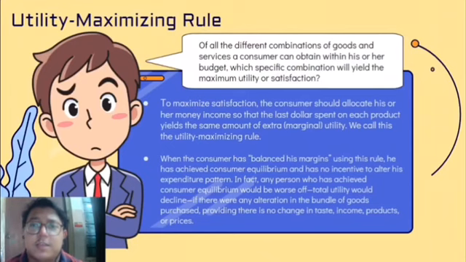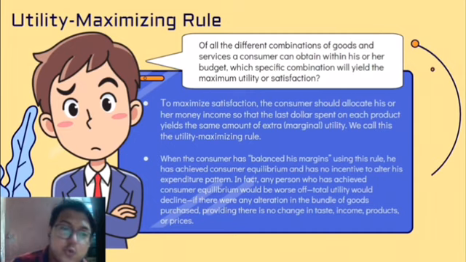Of all the different combinations of goods and services a consumer can obtain within his or her budget, which specific combination will yield the maximum utility or satisfaction? For maximum satisfaction, the consumer should allocate his or her money income so that the last dollar spent on each product yields the same amount of extra satisfaction, or marginal utility. We call this the utility maximizing rule.